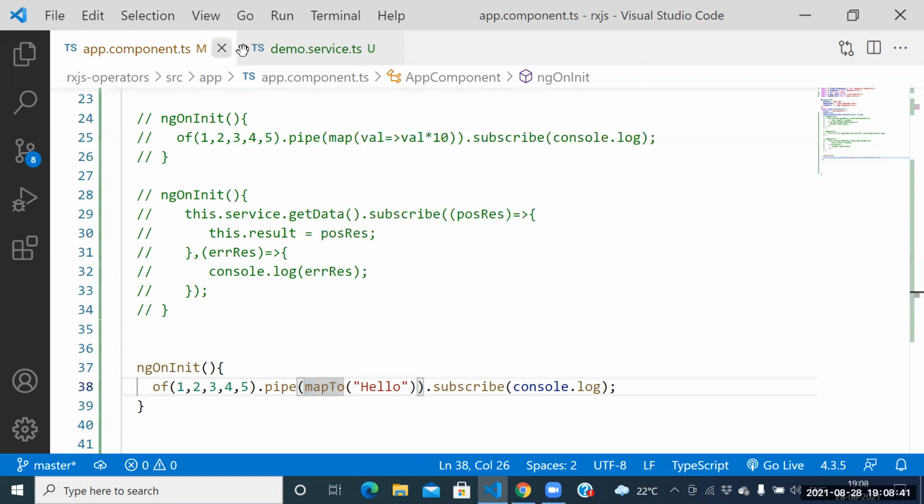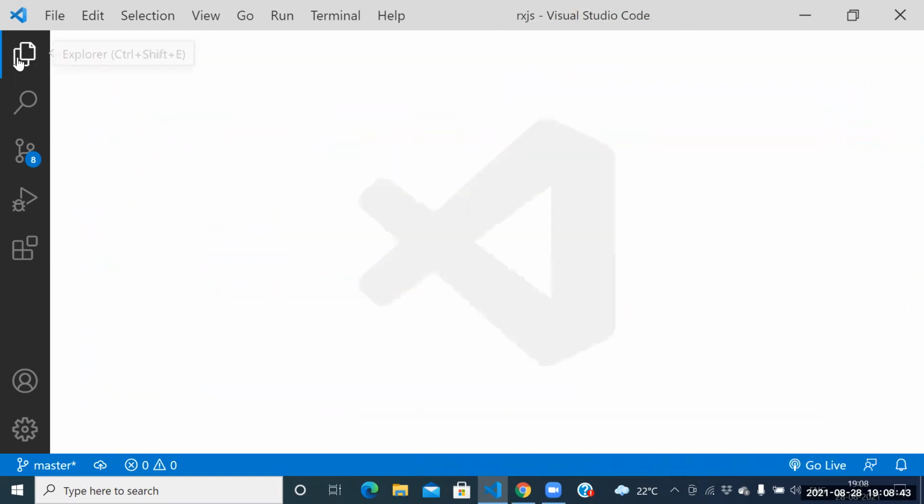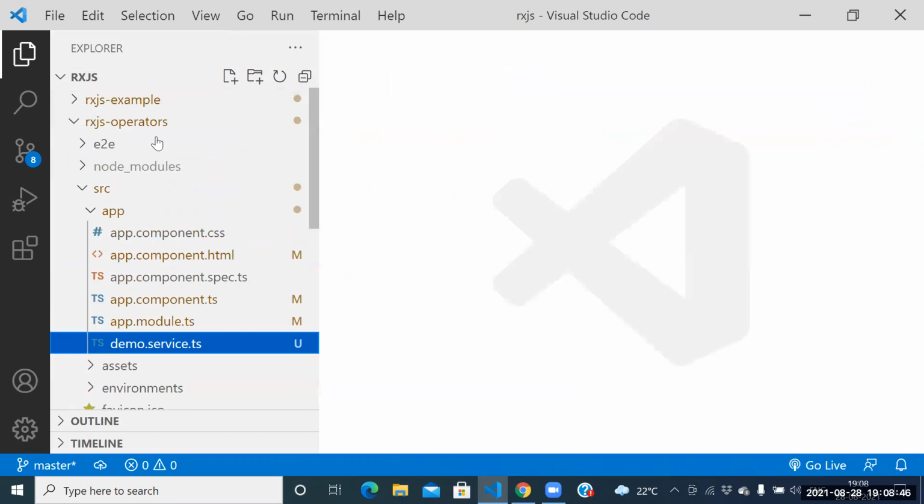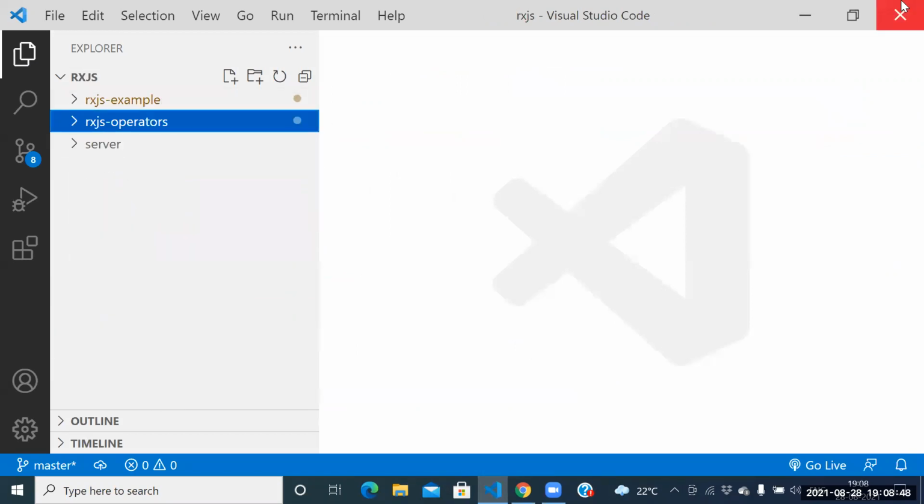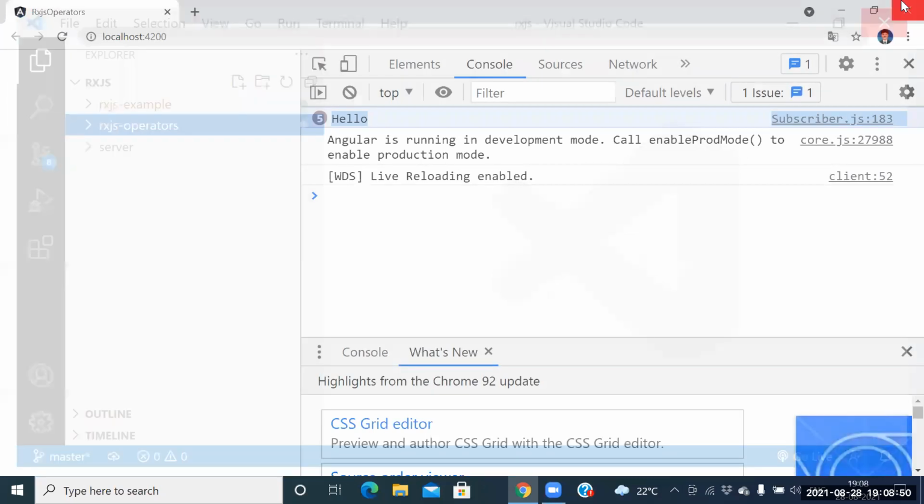So guys, don't disturb this project. If you modify this project, you will get confused. Anyhow, it takes very little time to create the project again, so let me create the other project.